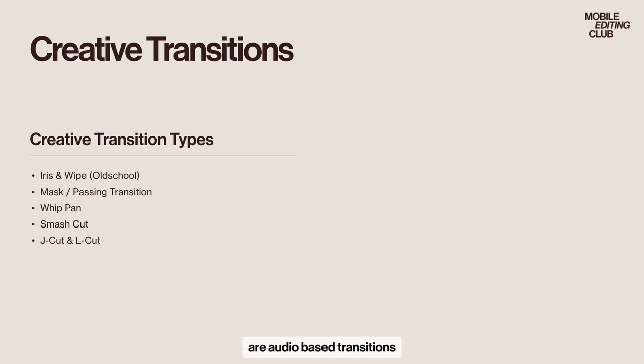J cuts and L cuts are audio-based transitions that create overlap between scenes. In a J cut, you hear the audio from the next scene before you see it.